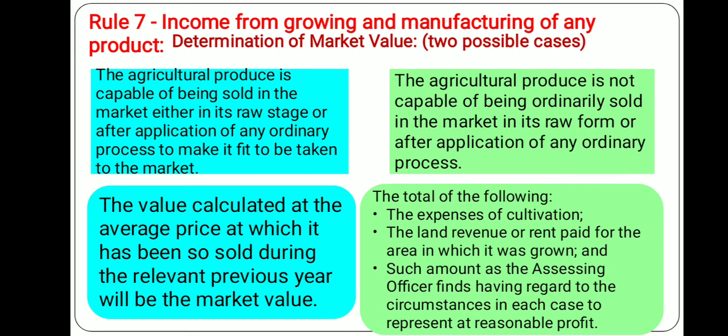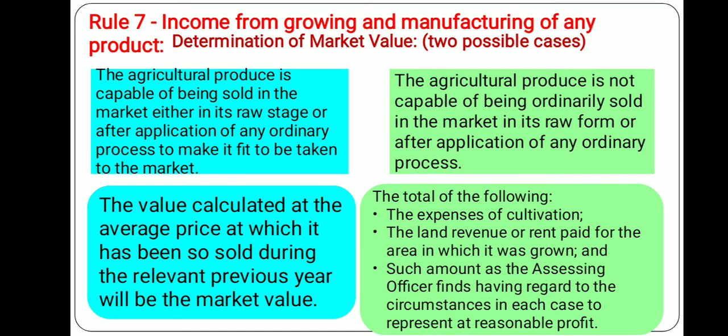But in the second situation, if the agricultural produce is not capable of being ordinarily sold in the market in its raw form or after application of ordinary process, if it is not possible or feasible to sell it without further process, then how much will be deducted?